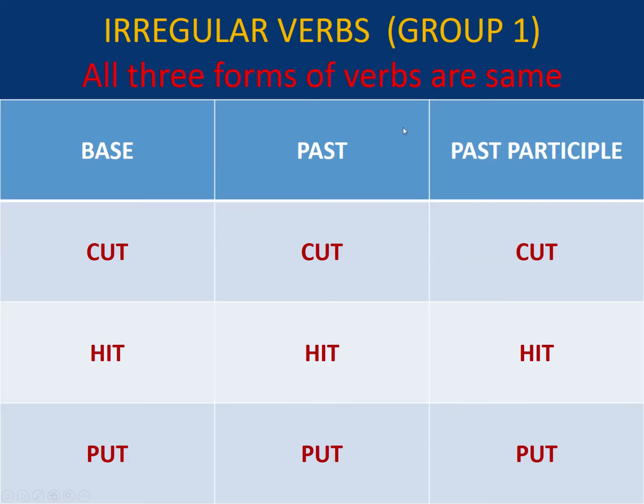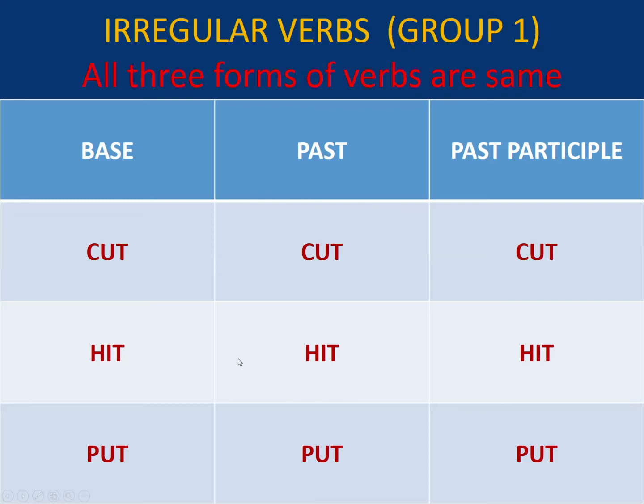Irregular verbs, group 1: all 3 forms of verbs are the same. For example, base form is cut, past form is also cut, and past participle also cut. He cuts the vegetable, he cut the vegetable, past form. He has cut the vegetables, past participle form of the sentence.